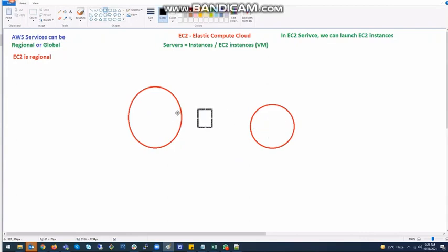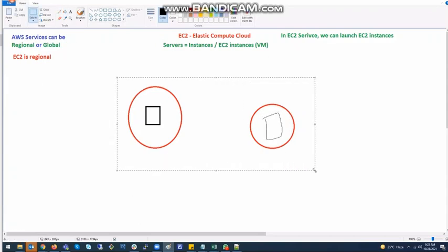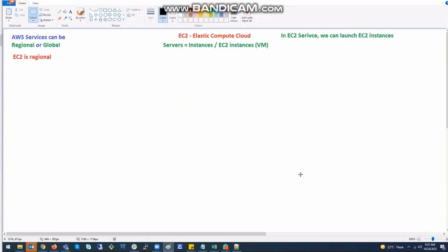No. That's the reason we call it regional. Whenever you launch an EC2 instance in the Mumbai region, it will be available only in the Mumbai region. Can you connect to it from elsewhere? Yes, connection is okay, but the instance itself exists only within that region. It will not be available in two regions at the same time. So that's why EC2 is regional. Certification question: EC2 is regional.